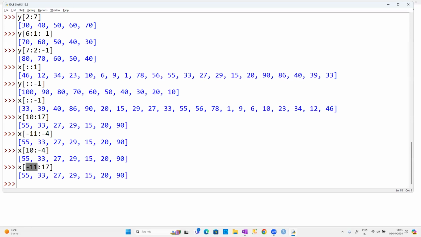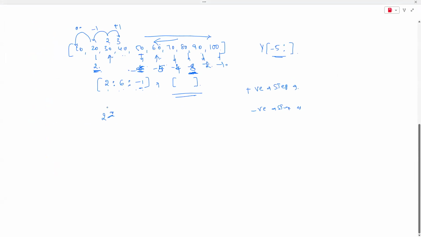So I'm giving the index starting from the right hand side instead of the left hand side, but the output is the same. See, whenever there are 10 elements, if I say it is the second element from the left hand side, or the 8th element from the right, it is the same. So the second index is 2, and 2 minus 10 means it is going to be minus 8. So whether I say second element from the left or 8th element from the right, the meaning is the same, right?